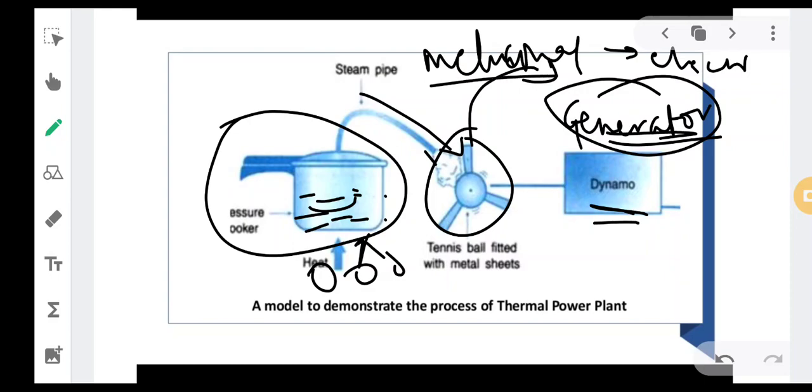Okay, so what will happen? Mechanical energy will be produced. What will happen is that this will be connected to a dynamo. I don't know if you have seen a dynamo. It is a type of motor.